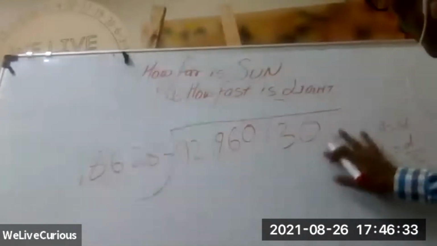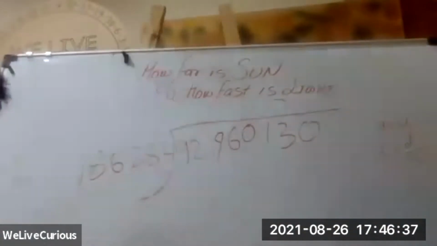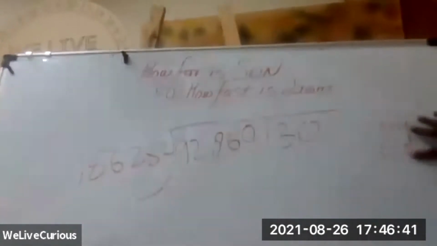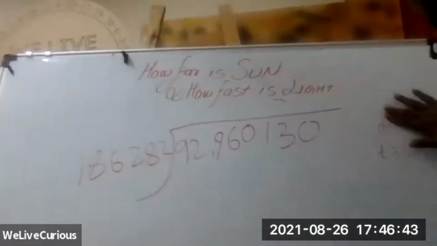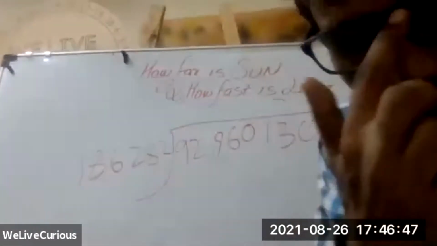So this is the distance in miles. This is the time. 18 into 5, the divisor into 5, it will become 90. This way they can calculate how far it is. Now this is the question it is coming to.